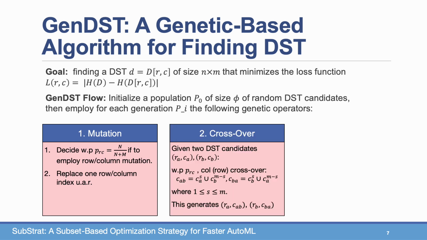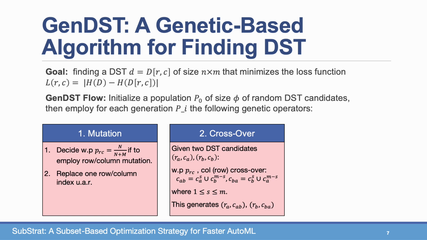The second operator is a crossover, where we want to merge 2 DST candidates, RA-CA and RB-CV. So again, with the same probability PRC, we now choose whether to perform a column or a row crossover. So if we employ a column crossover, we basically merge the 2 column indices of the 2 candidates.